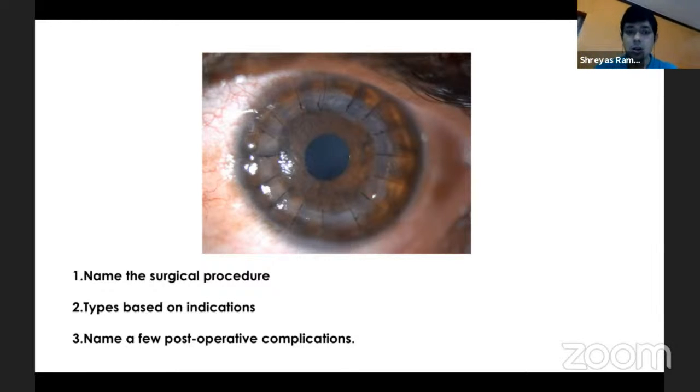The thing is, obviously, it's not done under direct visualization. These are full thickness sutures which are taken, which are believed to hold back the Descemet's. There are a couple of papers on it which have been published and have shown promising results. Unfortunately, we don't have enough head-to-head studies comparing plain descemetopexy versus descemetopexy with compression sutures, to say whether compression sutures are actually necessary or whether just a descemetopexy would have worked.